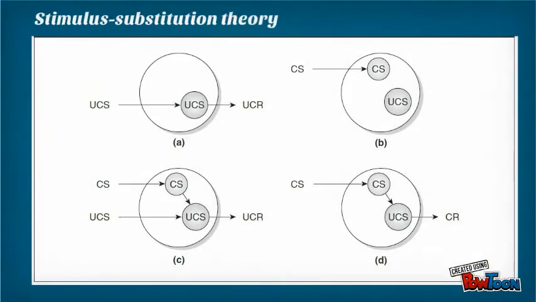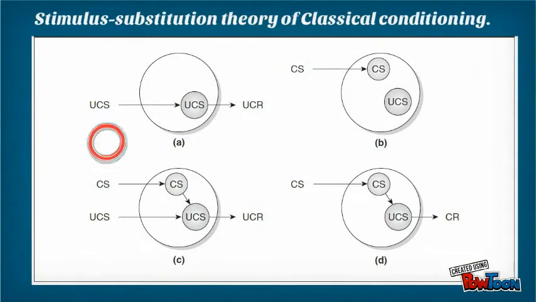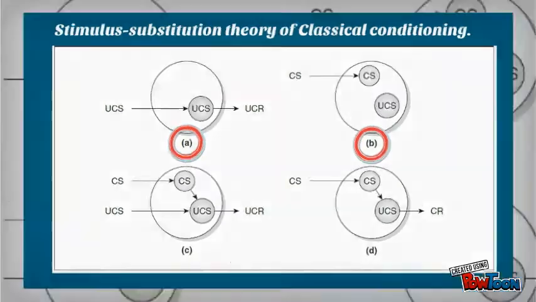Pavlov's stimulus substitution theory of classical conditioning. A. The unconditional stimulus activates the unconditional stimulus brain center, which elicits the unconditional response. B. The conditional stimulus arouses the area of the brain responsible for processing it.